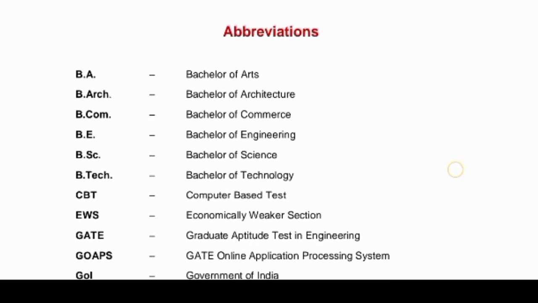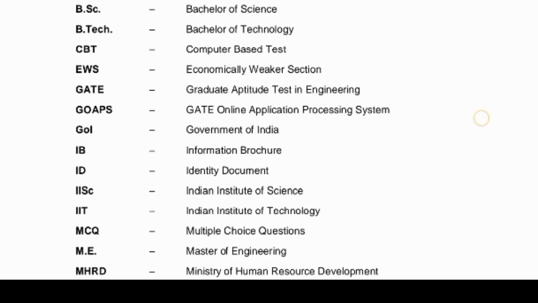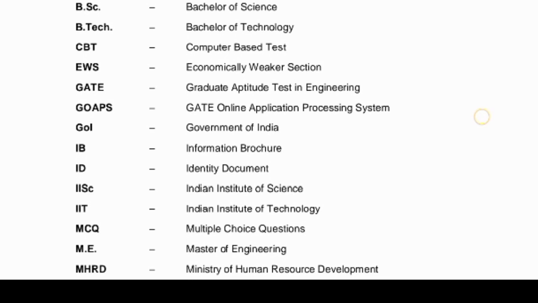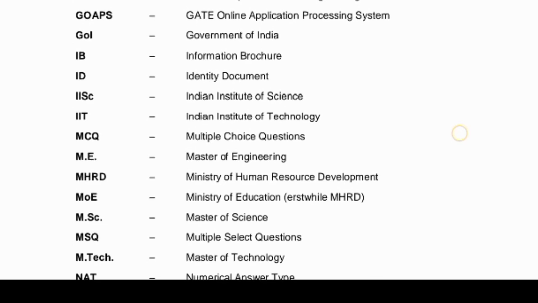Here you can see the abbreviations they have given for BA, BR, BCom, BE, BTech, BSc. They have given so many shortcuts, like for GATE, the full form is Graduate Aptitude Test in Engineering.